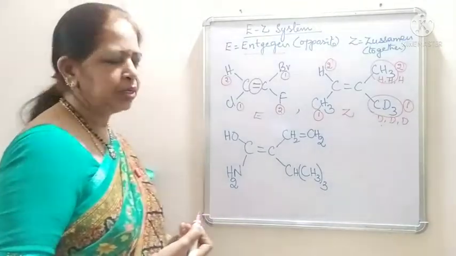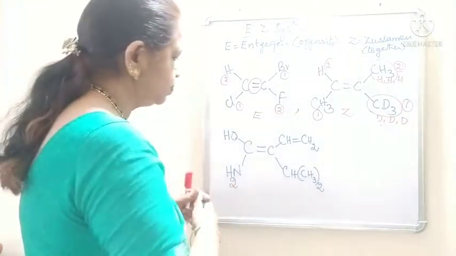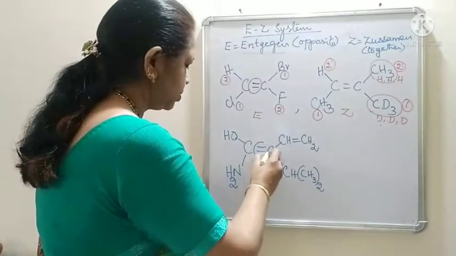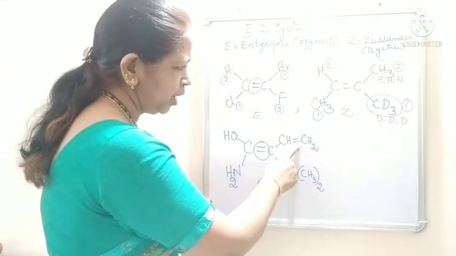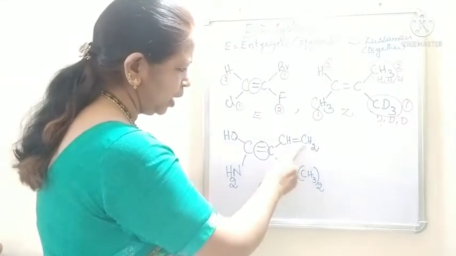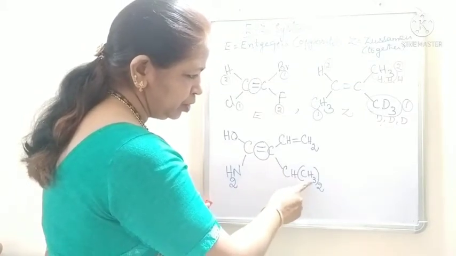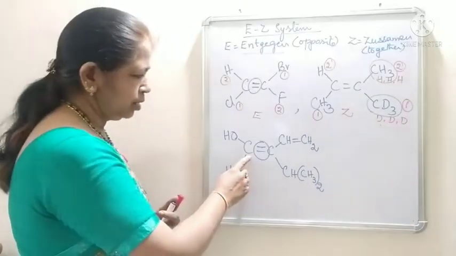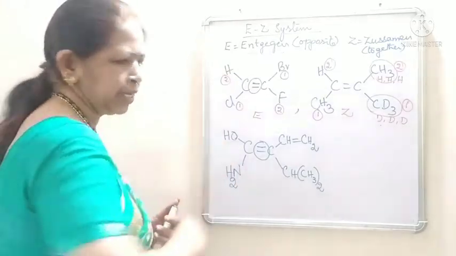Okay students, now let us see the next example. These are the double bonded carbon atoms. This carbon is bonded to a CH double bond CH2 group and another group with 2 methyl groups, CH3 taken twice, and the other double bonded carbon is bonded to NH2 and OH.